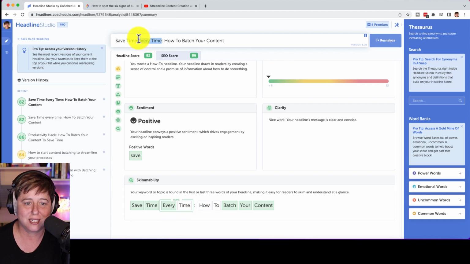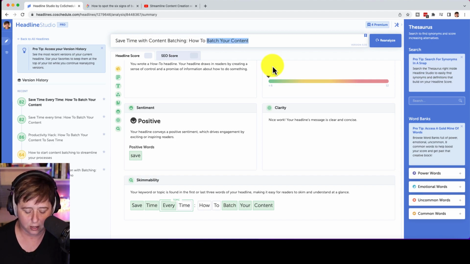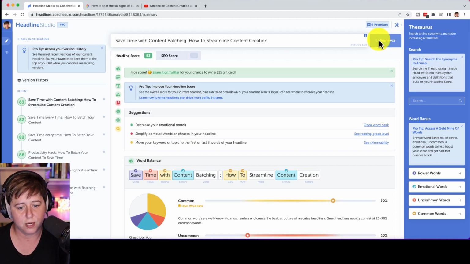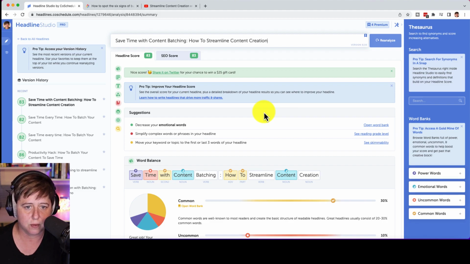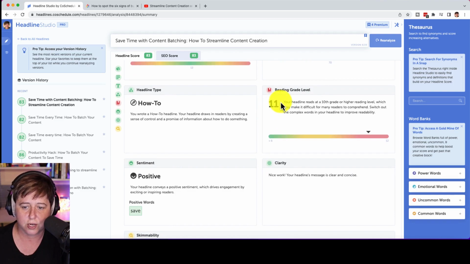If we did save time with content batching, how to streamline content creation. All right, so now we're gonna try this. 83. Getting a little bit better. Save time with content batching, how to streamline content creation. We're going to go down here. Now we've got the reading levels at 11.